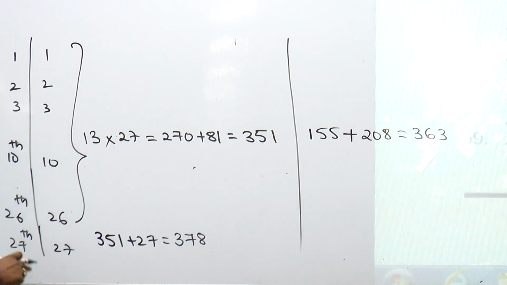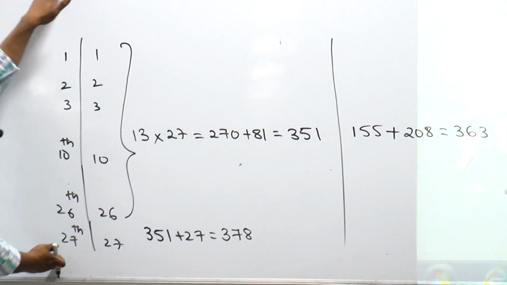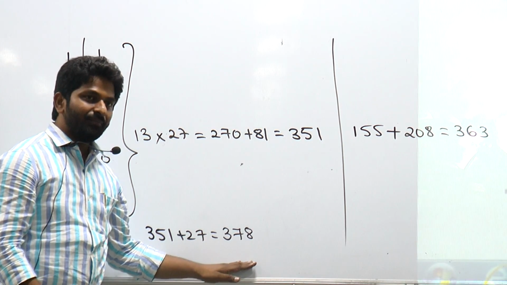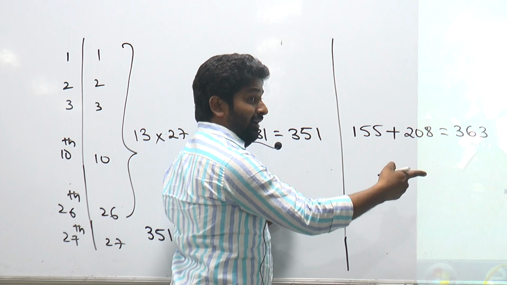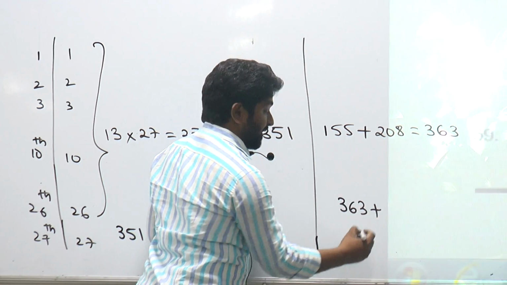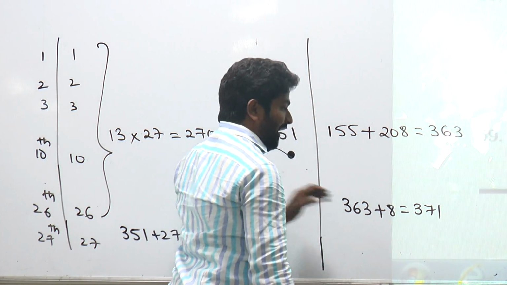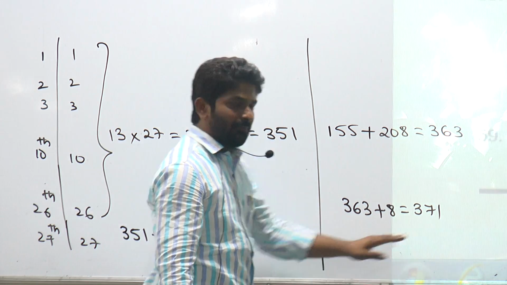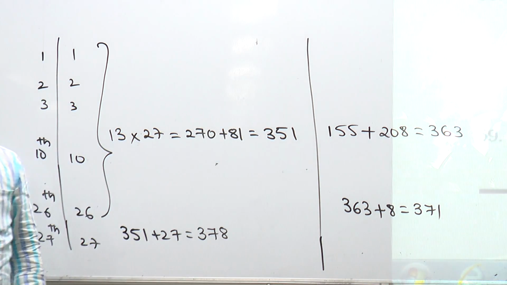Yes. On April 27th, how many mangoes does the monkey need until April 27th? 378. But the number of mangoes available here are 363 plus 8. How much is that? 371. Available mangoes are 371, but the monkey needs 378. Do we have enough number of mangoes? Answer, April 27.